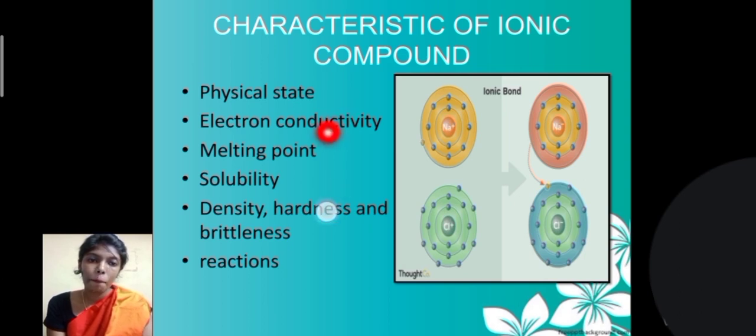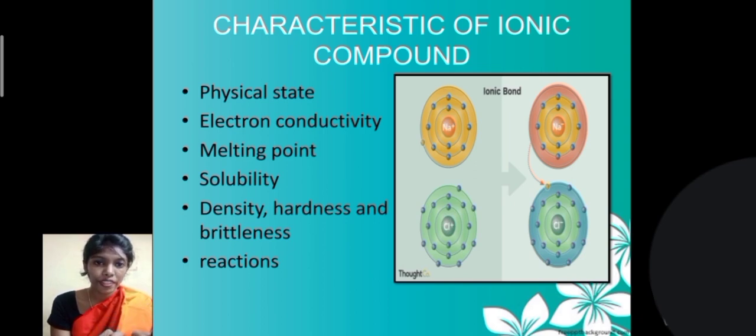The third, melting point. Since ionic compounds are strongly held by electrostatic force, it needs higher energy to break them. So we need a high melting point and boiling point to melt the ionic compound. Next, the solubility.